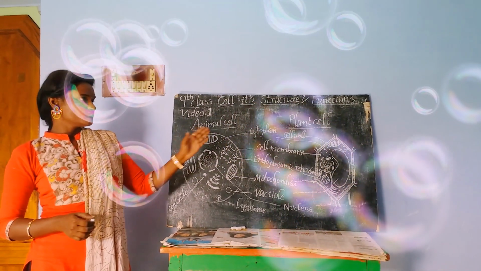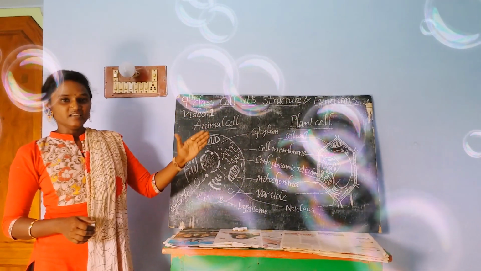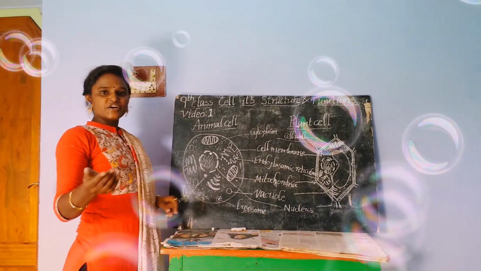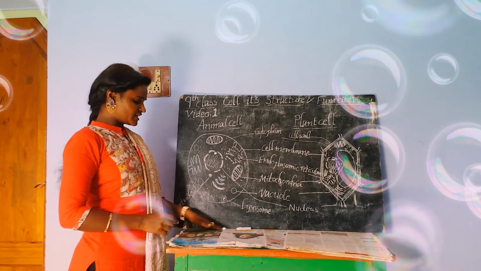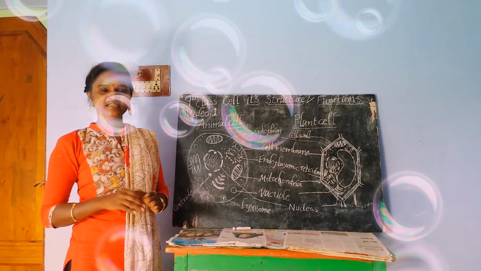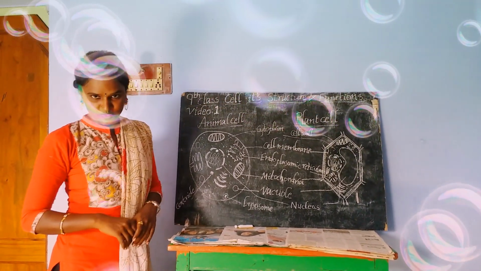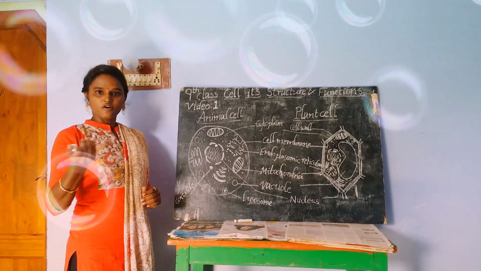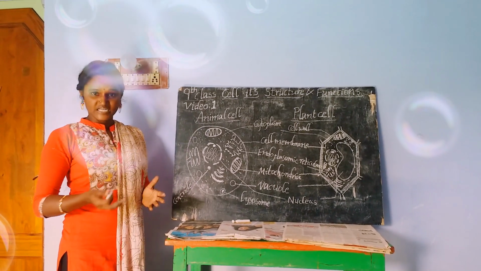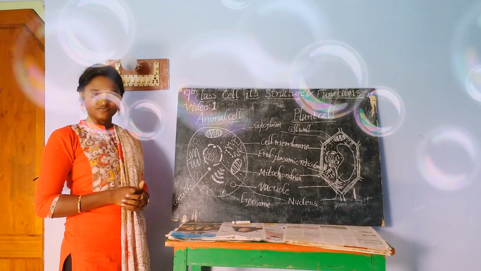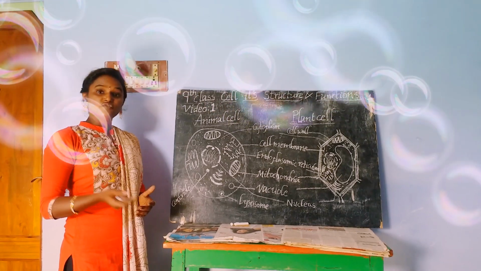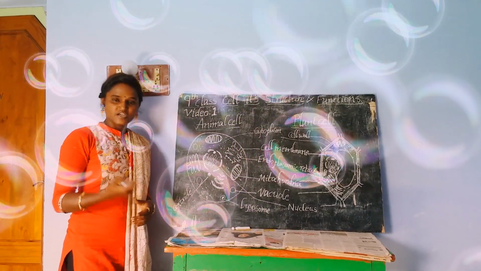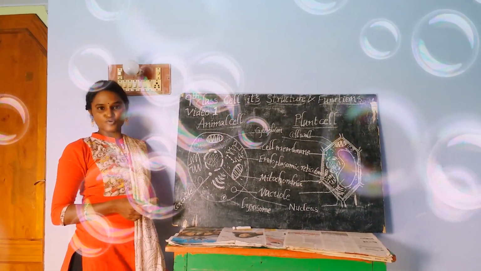Today I am going to start the lesson with the history of the cell. You already studied about the cell in your 8th class, the basic things. Revise that memory along with me. If we talk about the history of the cell, we get some doubts. What is a cell? Who discovered the cell for the first time? In which year? Where did they discover it? Once you recall your memory, you may remember the scientist's name.